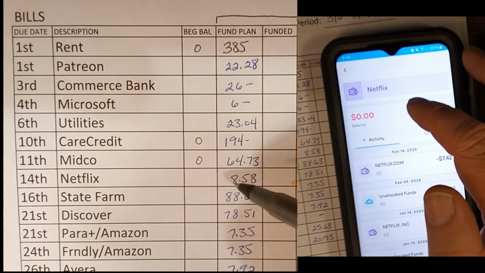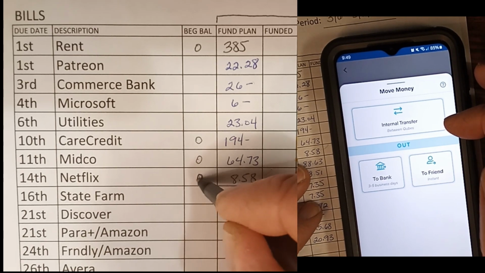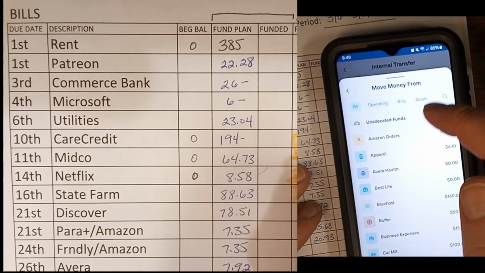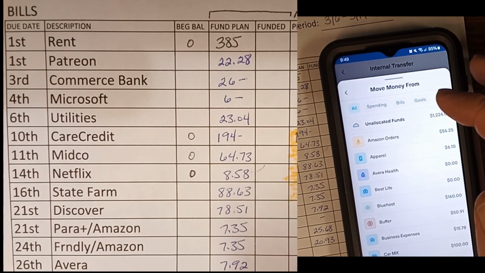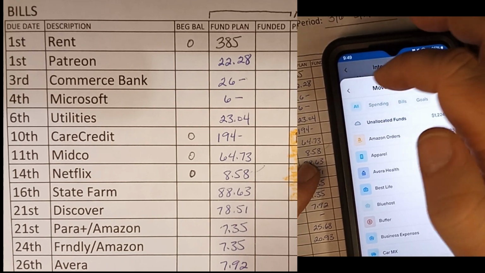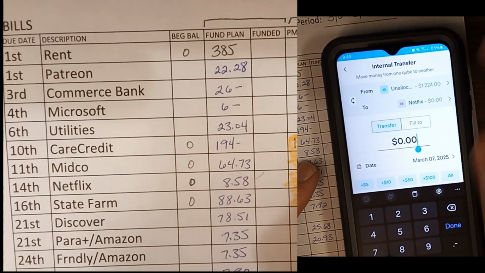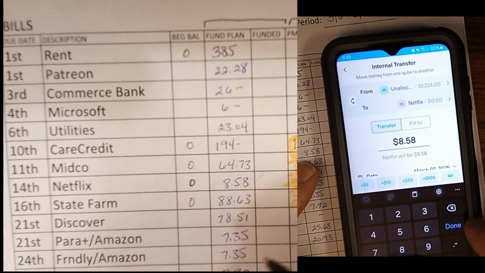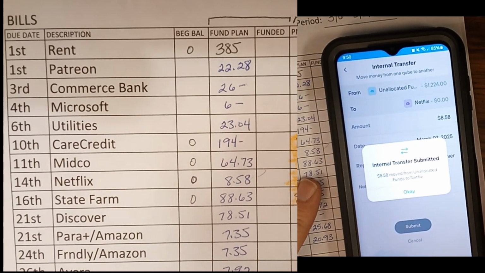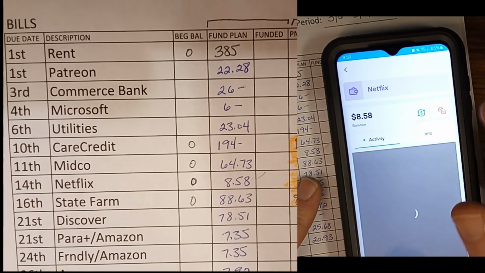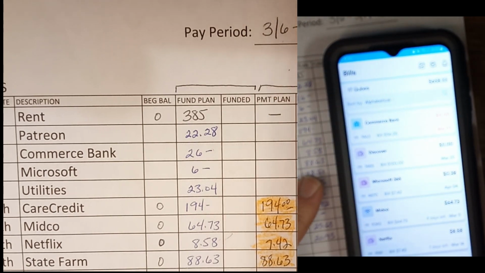So Netflix, I'm putting eight. So here's an example. I'm putting $8.58 into Netflix, but the bill's only going to be $7.42. So after that's paid, I'm going to have a balance, and I'll carry that over to the next pay period. Then State Farm also started with a zero balance. And this was one that I had to put the whole amount in order to be fully funded for this one. So this time around, the bill doesn't look a whole lot different than what it looked like when I was doing it the old way.